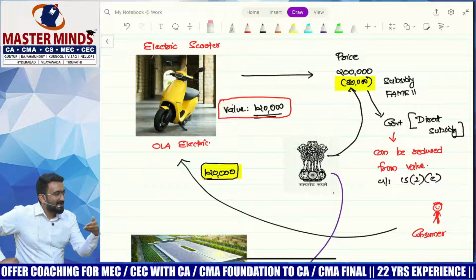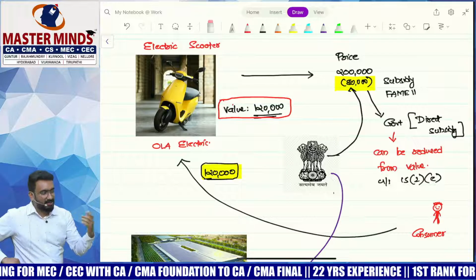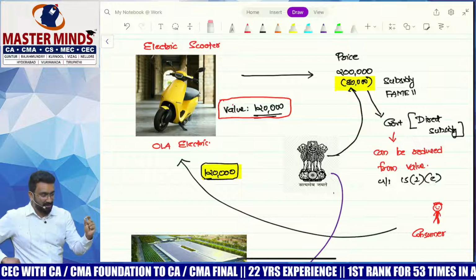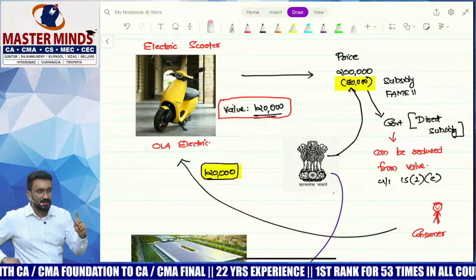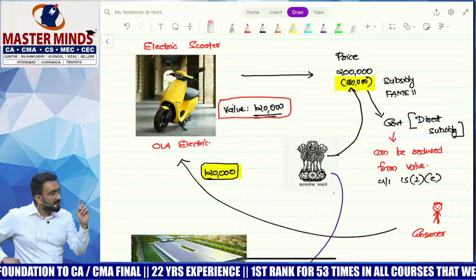I could not converse in sophisticated English. So I told them, I still remember what I told them. I told them, if I don't get the refund in the next 30 minutes, I'll see you in High Court of Kerala. This is what I told them. In 15 minutes, the refund came.